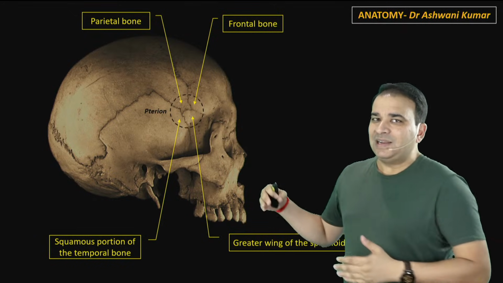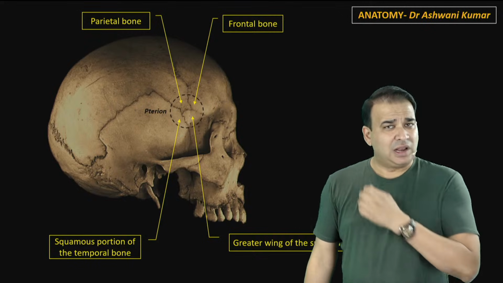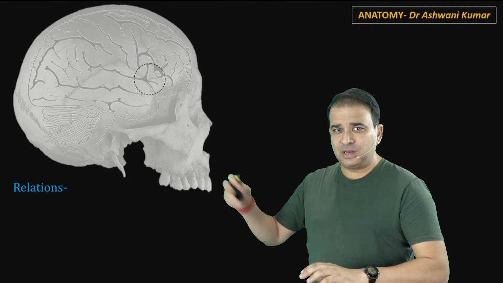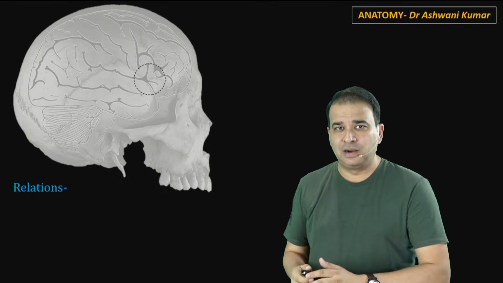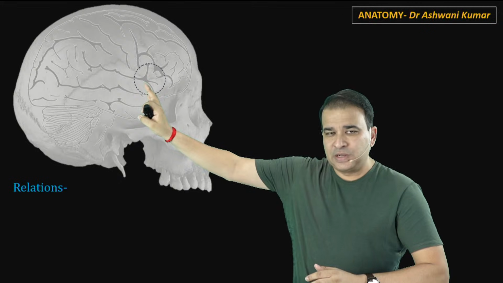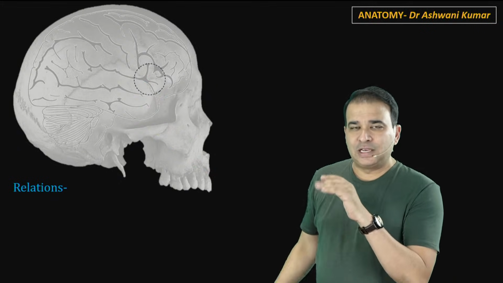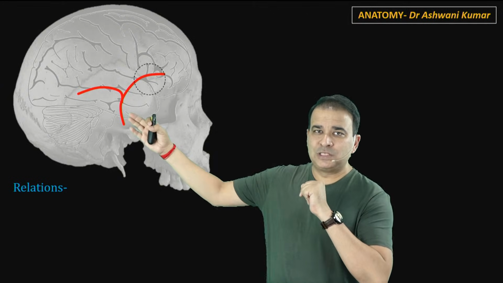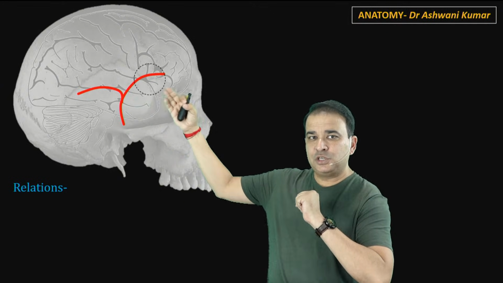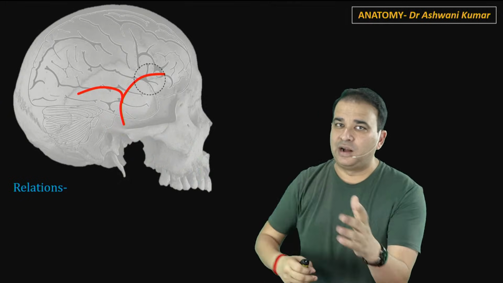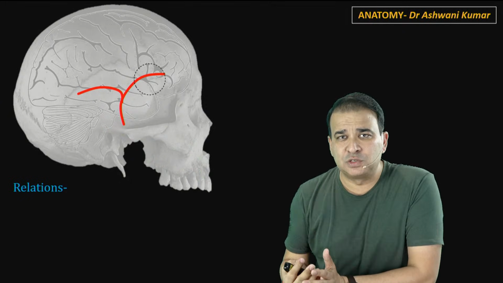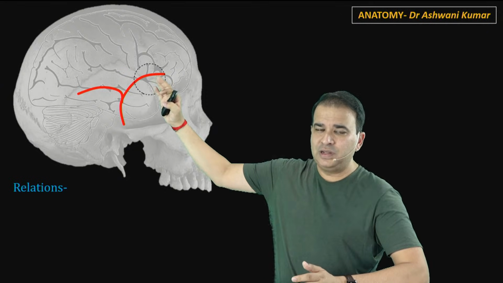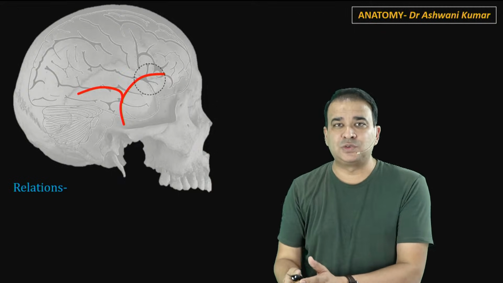Well, the immediate deep structure to the pterion is the middle meningeal artery, the anterior division of the middle meningeal artery. Now, once again, if I show a little shadow of the brain on this skull bone here, that is the area where the pterion is present. Now, what are the relations of the pterion, guys? What structures are lying deep to it? So obviously, the middle meningeal artery enters through the foramen spinosum, and the anterior division, or so-called frontal division, of the middle meningeal artery is related to it here. And that's the one which is commonly involved in extradural hemorrhage also. If there is a fracture of the pterion region here, there will be rupture of this artery and it can lead to extradural hemorrhage.